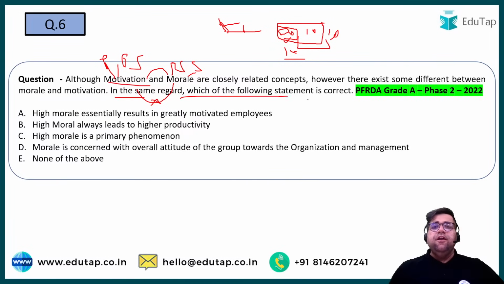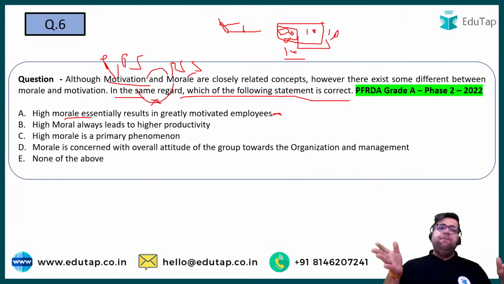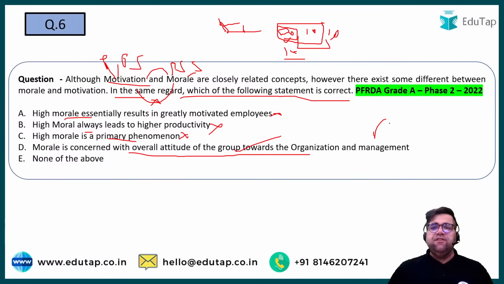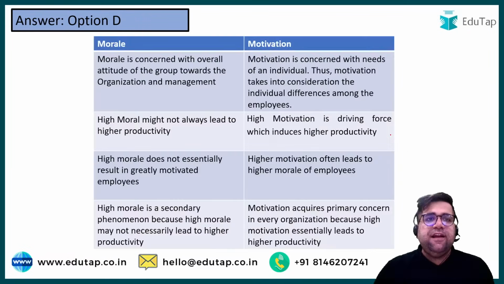In the same regard, which of the following statements is correct? You have to identify the correct one. Higher morale essentially results in greatly motivated employees. No. Because if the morale is high, team members can be happy and they can be sad also. High morale always leads to higher productivity. It might be, not always. So second is also incorrect. High morale is primary. No. Higher morale is a secondary concern. Morale is concerned with the overall attitude. Yes, this is the definition itself. So the definition looks correct. So the answer will be D because you have to identify the correct one.